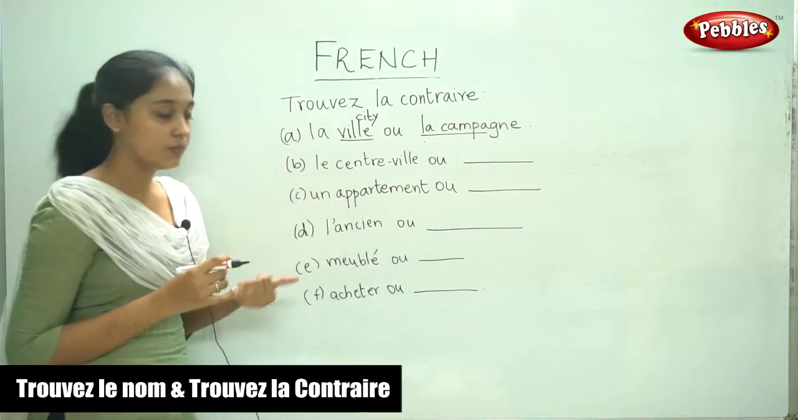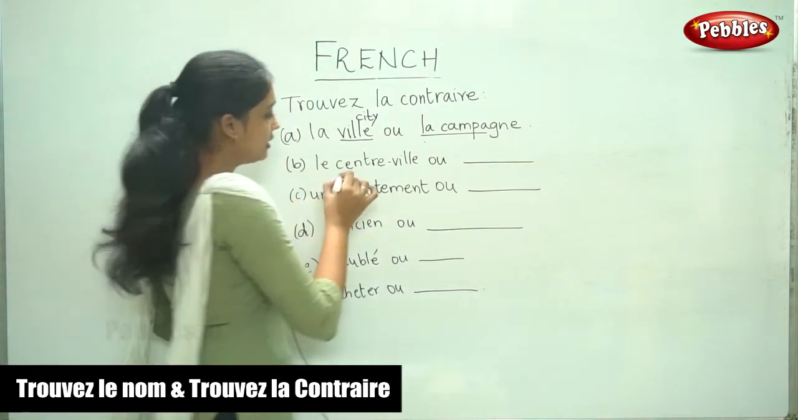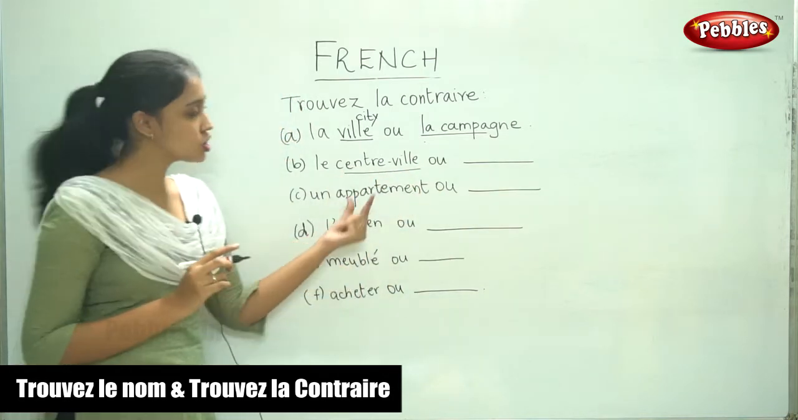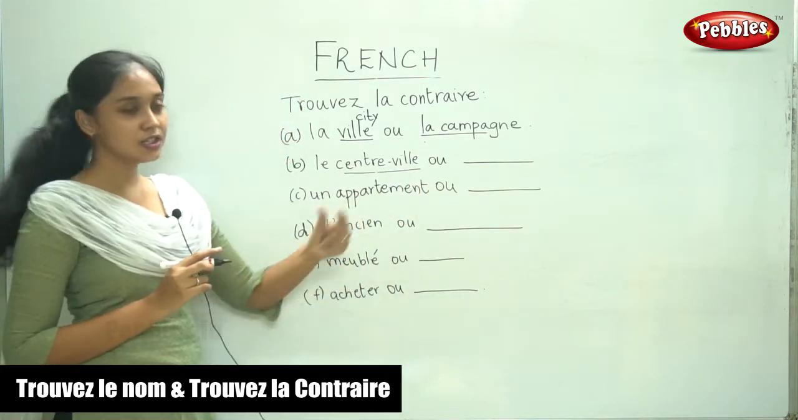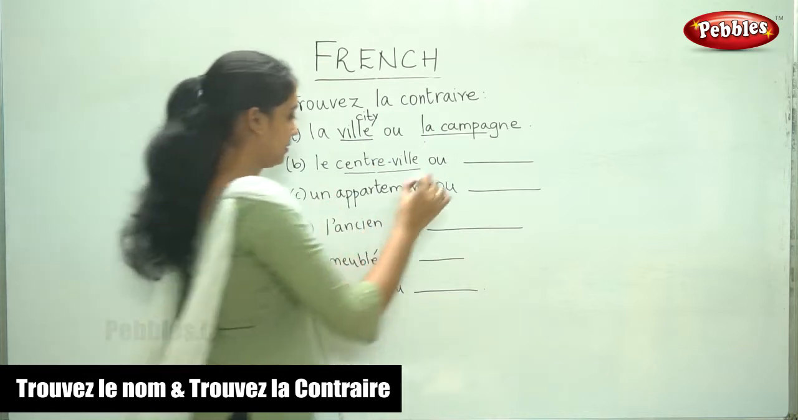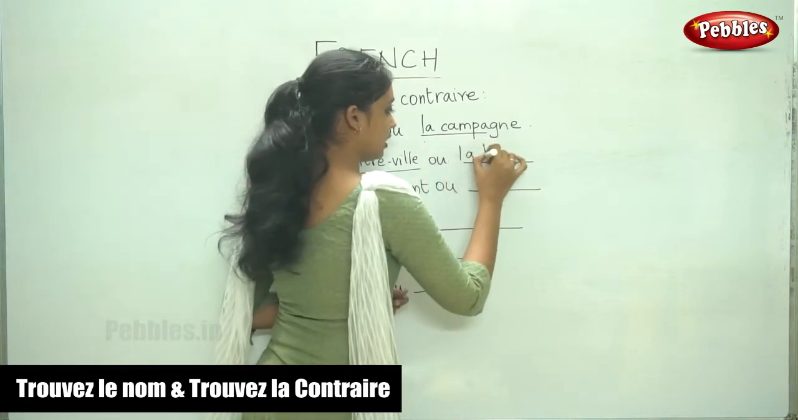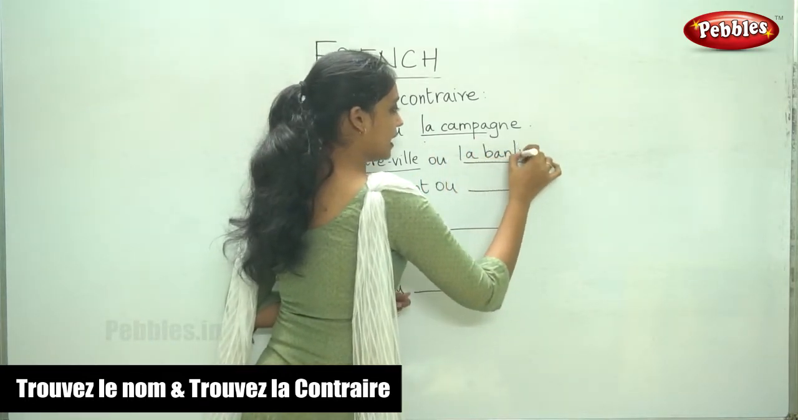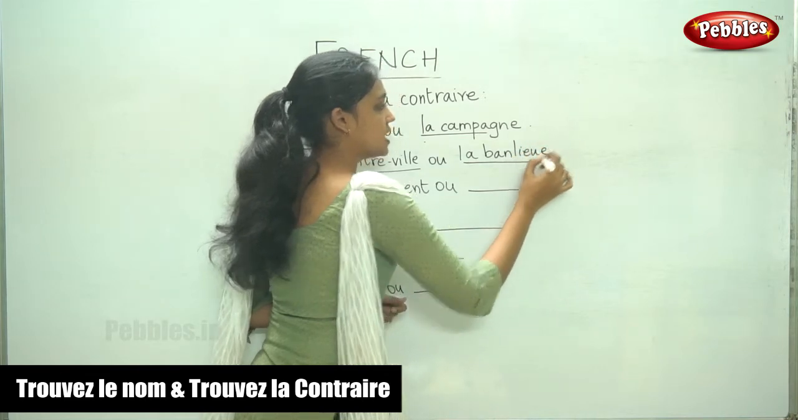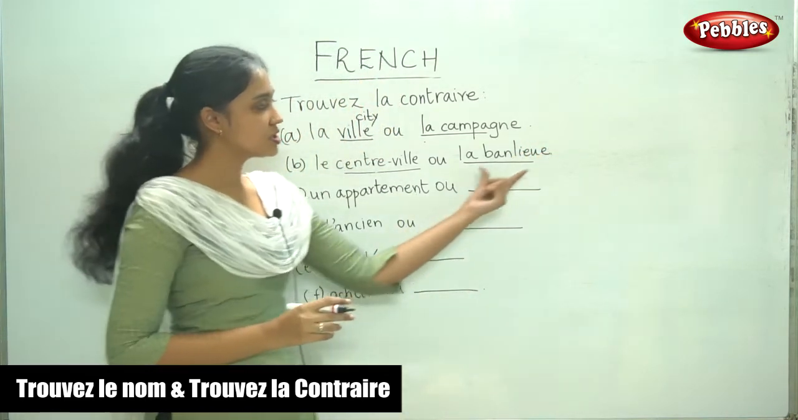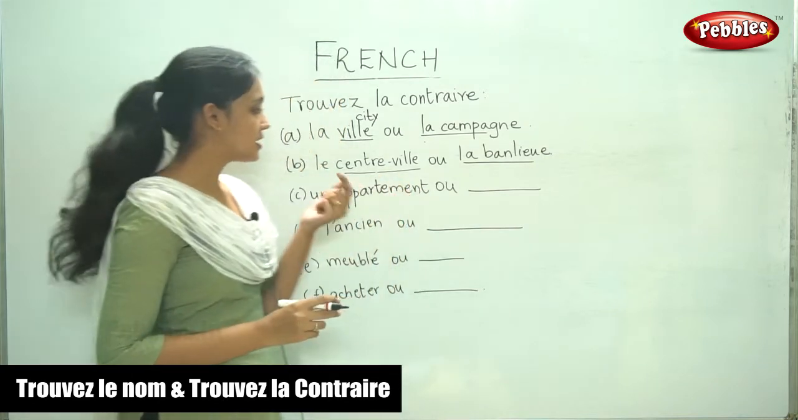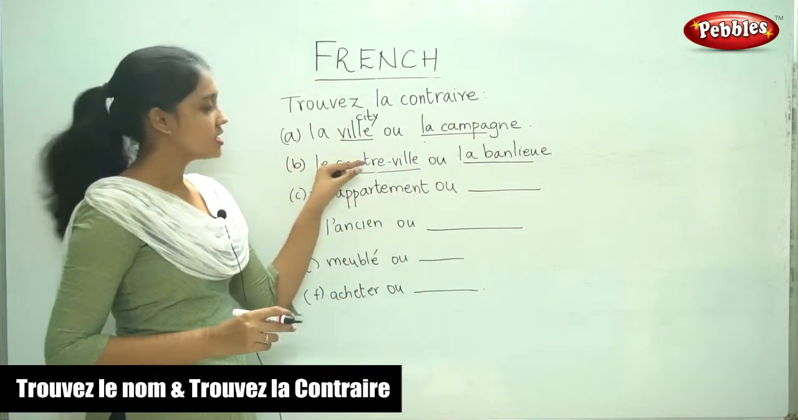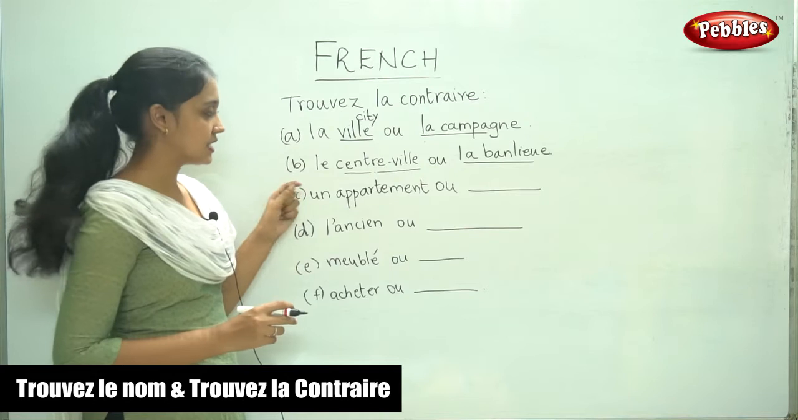The next one, le centre-ville. The centre-ville. So the center of the city, ou la banlieue. It is the suburbs. So this word means the suburbs. It is the opposite of the centre-ville, the center of the city.